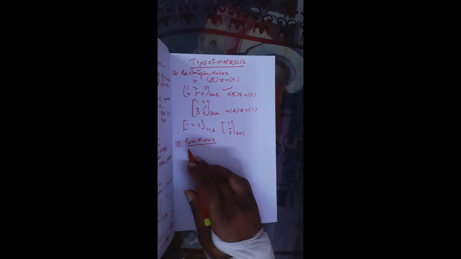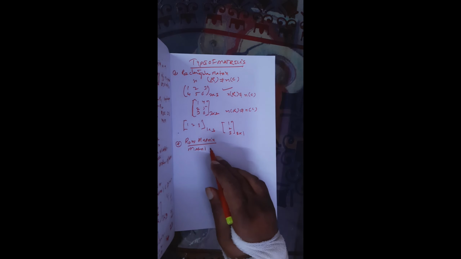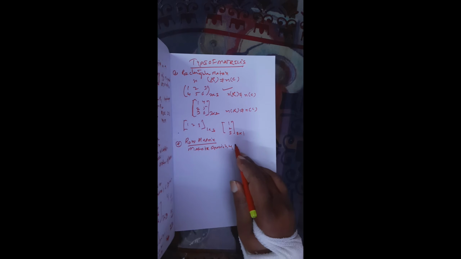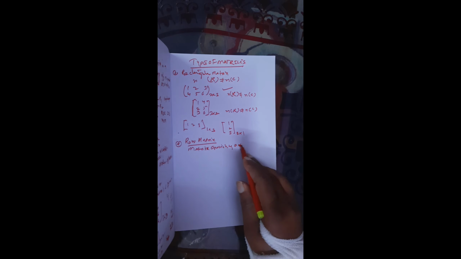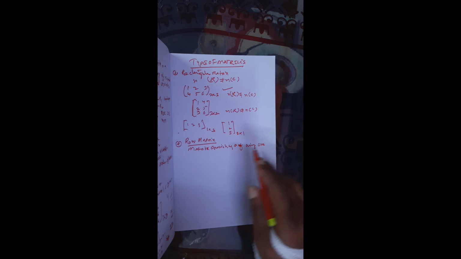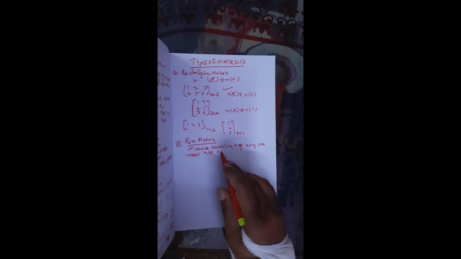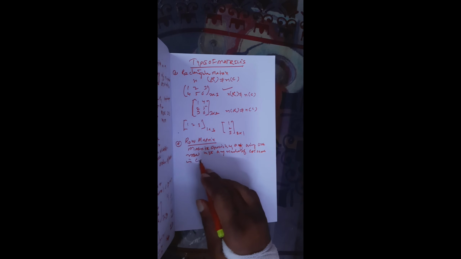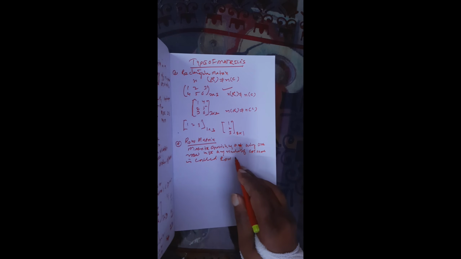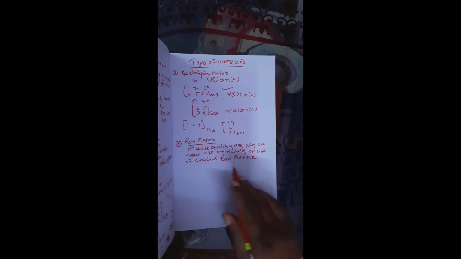A matrix consisting of only 1 row with any number of columns is called row matrix. Single row matrix is called row matrix.